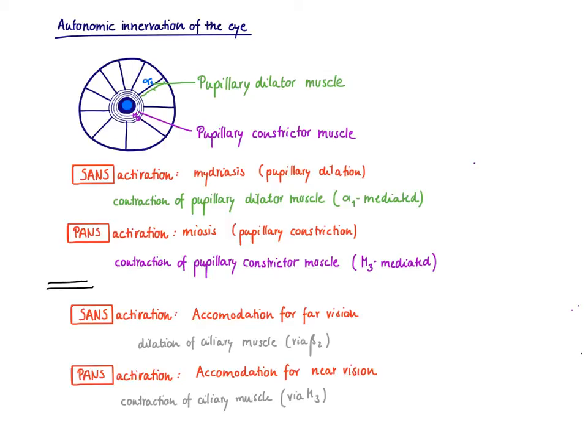the accommodation for far vision, what we're going to see when the sympathetic nervous system is activated, is mediated by the dilation of the ciliary muscle. So just the opposite. And we also know that smooth muscle dilation is always mediated by beta-2 receptors in the sympathetic nervous system. So that lets us predict that the accommodation for far vision is a beta-2 effect.